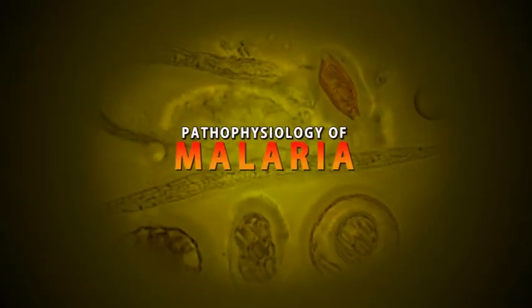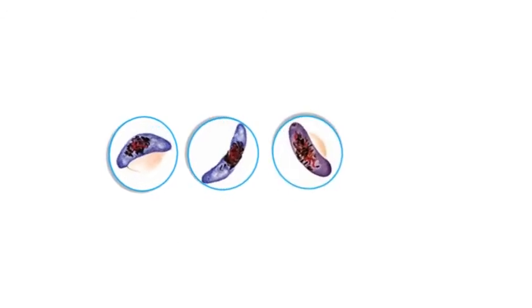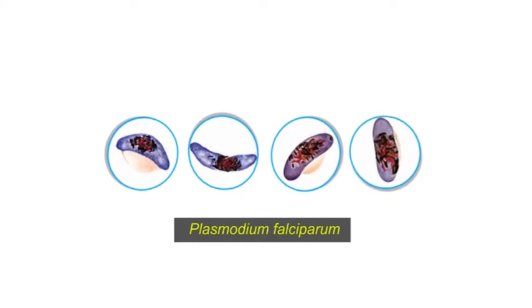Pathophysiology of malaria. Malaria is one of the most devastating diseases caused by protozoans of the genus Plasmodium. It affects about 10% of the world population and causes the death of millions of people every year. One of the most virulent and prevalent species of Plasmodium is Plasmodium falciparum.